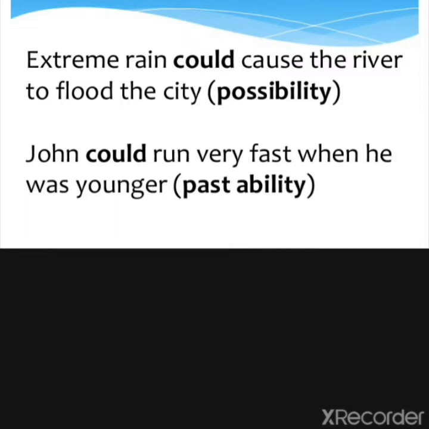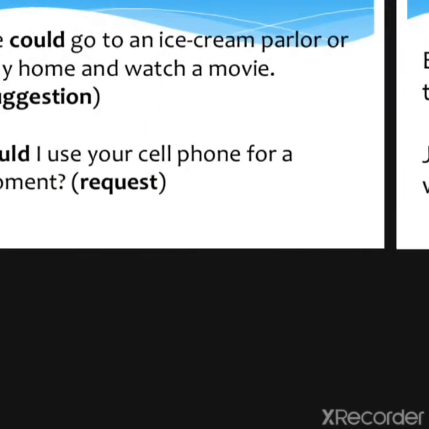John could run fast when he was very young. It means we are showing past ability: when he was young he had this ability, he could run very fast, though now he has become older. So could can be used for possibility in the past and past abilities. That time we use could.